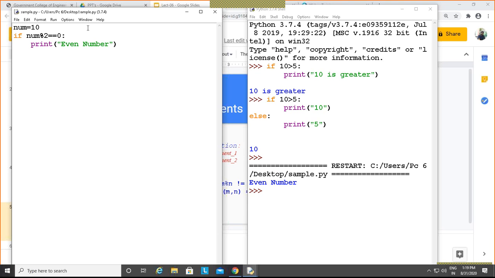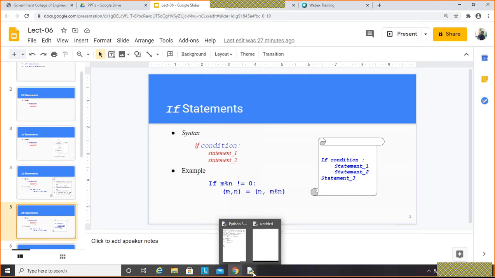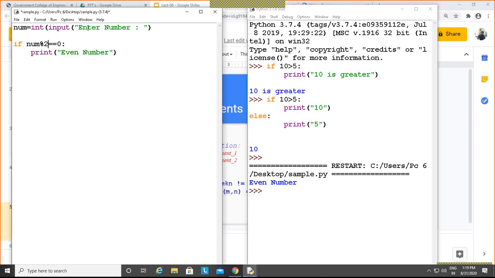Or suppose I just accept this number from the user. So import, enter number. This one is accepting a number from the user, and see, as I said, there is another way of writing this if. You can put opening and closing parenthesis also. So this is optional.